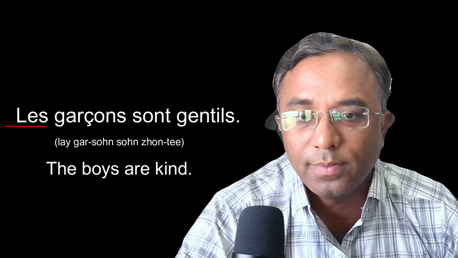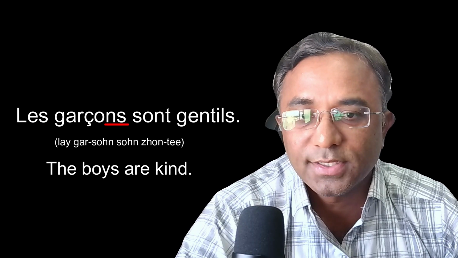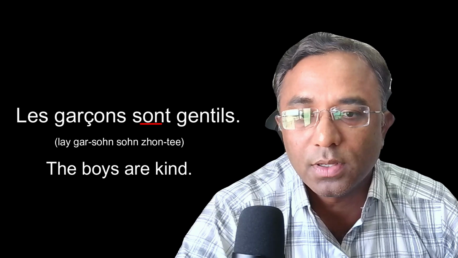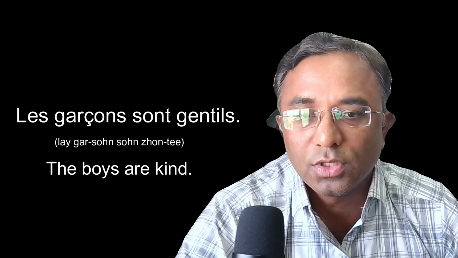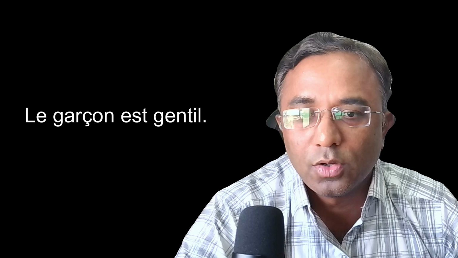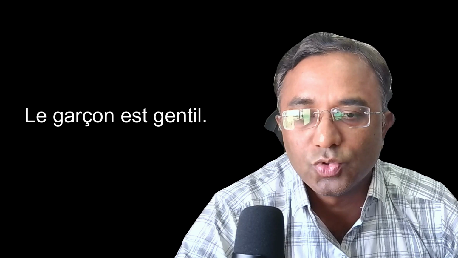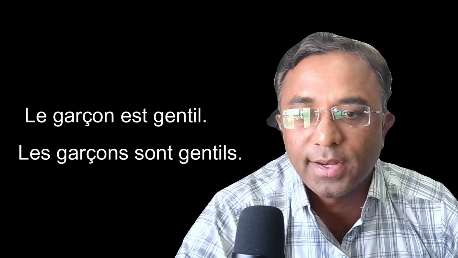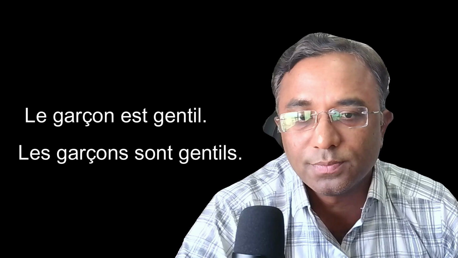Le becomes les, garçon with s, est becomes sont, and gentil with s.